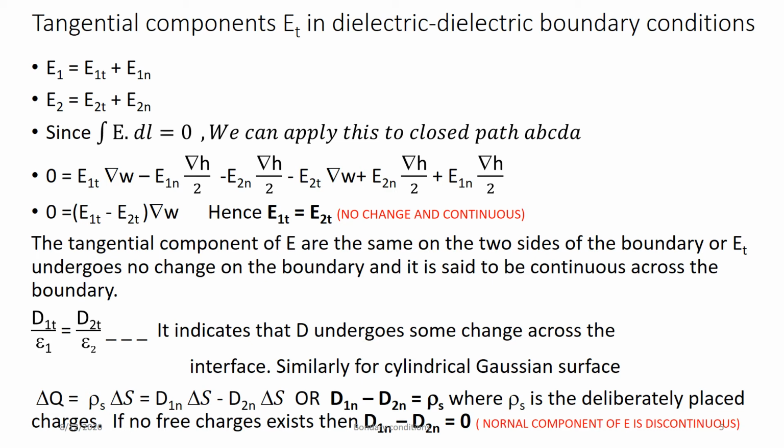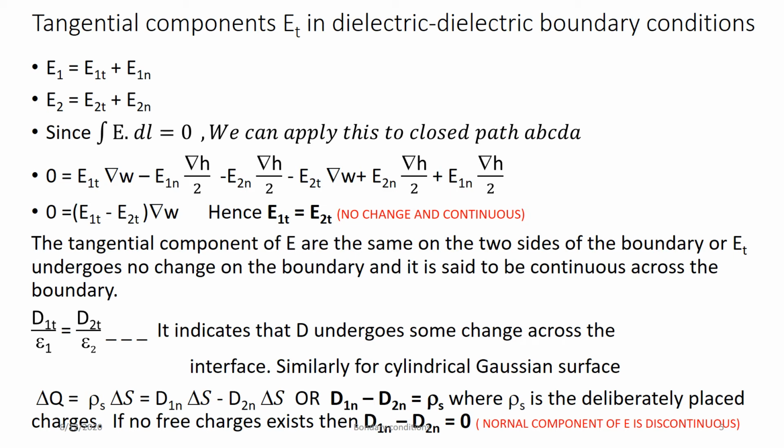That means no change, and it is continuous. Continuous means there is no change in direction also. E1T is equal to E2T. The tangential components of E are the same on the two sides of the boundary. ET undergoes no change on the boundary, and it is said to be continuous across the boundary.